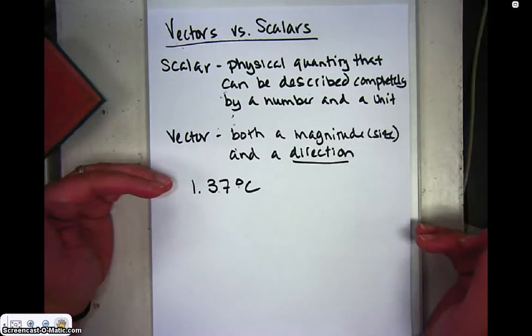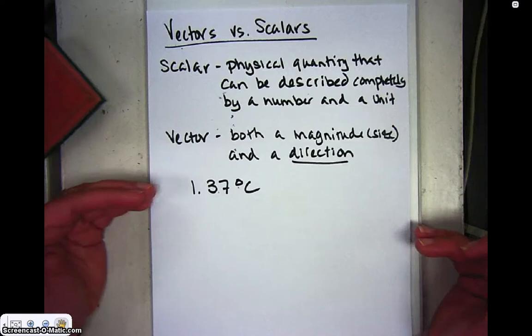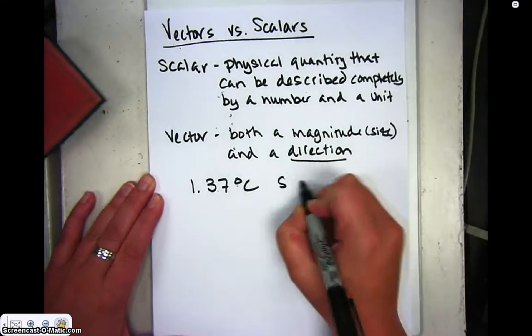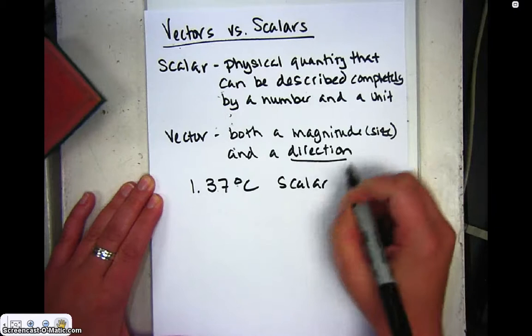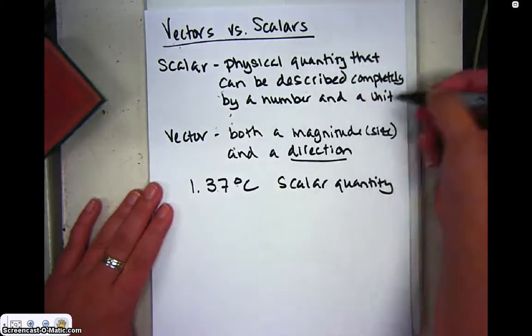So number one is a temperature measurement. Does temperature have direction? Well, the answer is no. So this would be a scalar quantity. It can be completely described using a number and a unit.